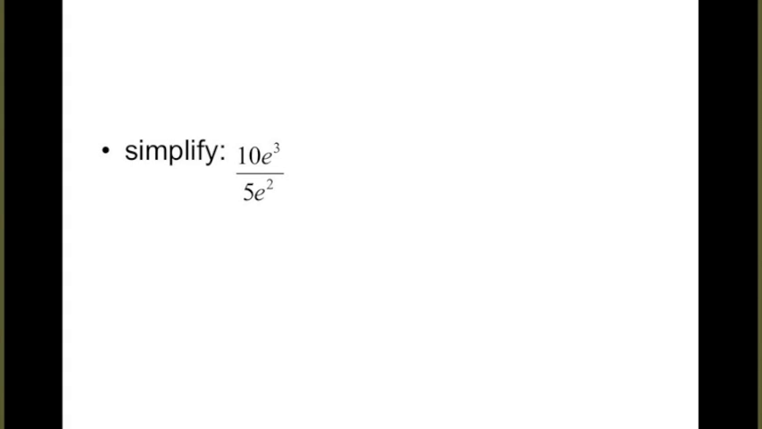So in this one, we can begin by dividing the coefficients, the numbers in the front. So we're going to get 2. And what do we do with those exponents when we're dividing? Subtract them. So e to the third over e to the second, 3 minus 2 just gives e to the first, or just e. If you write the e to the first, that's fine, but we don't really need an exponent of 1.